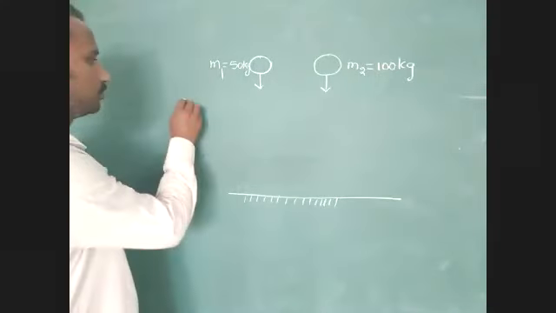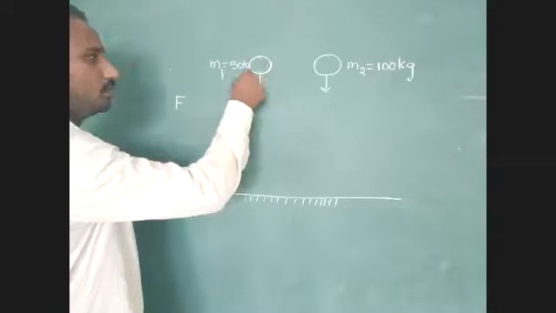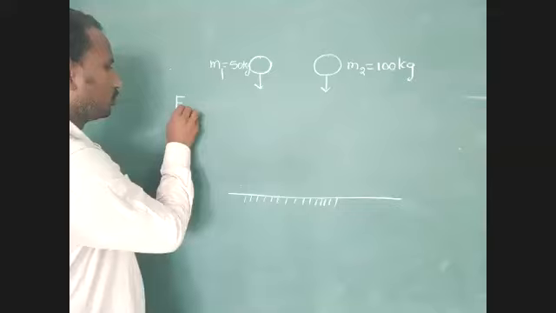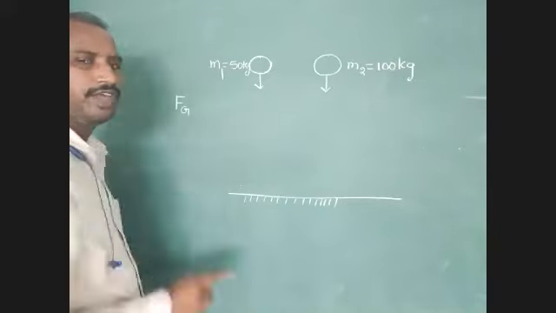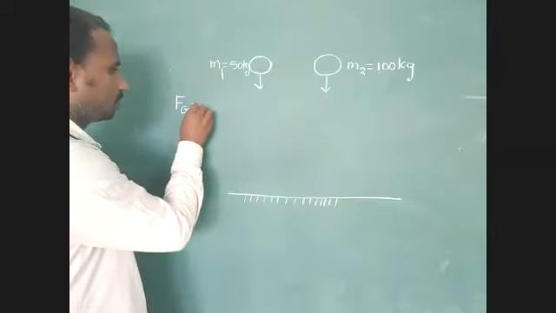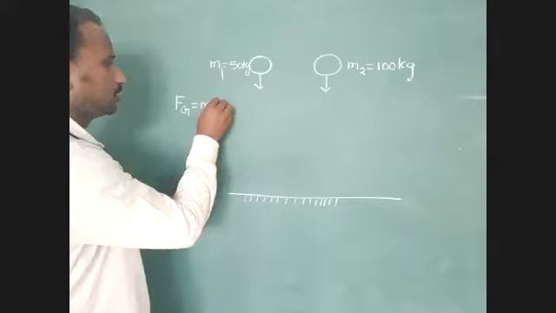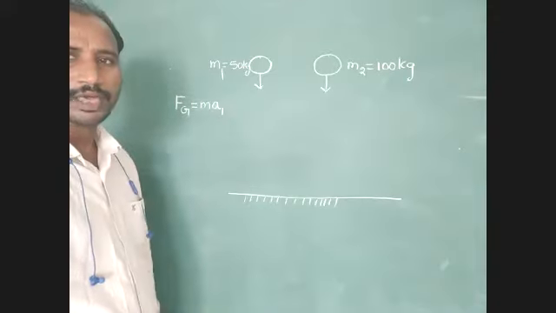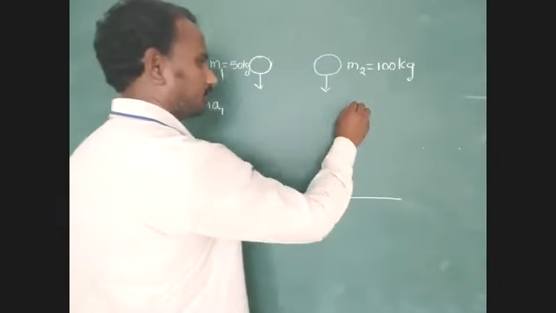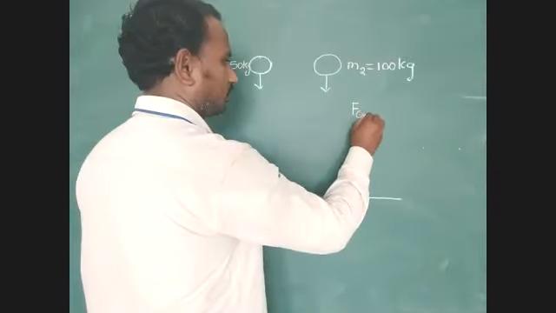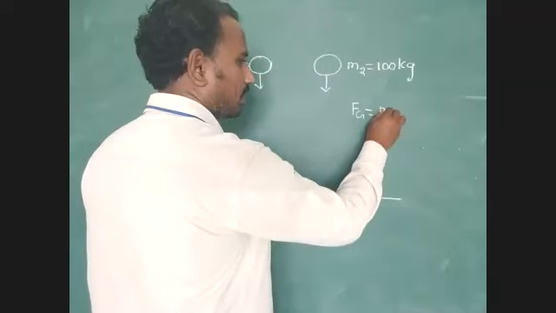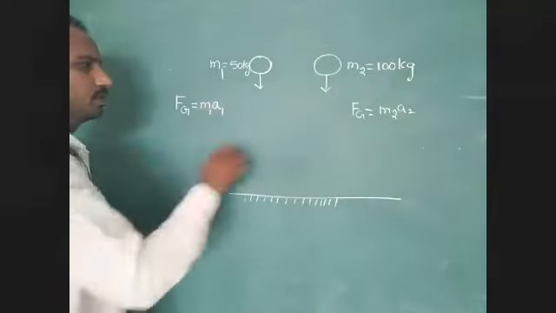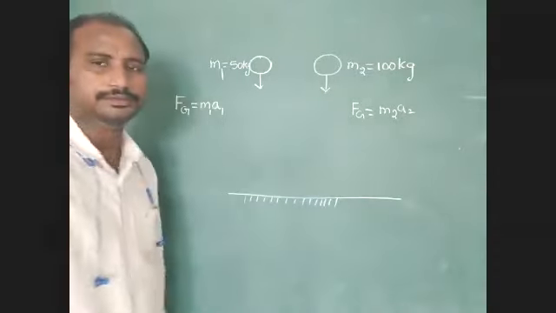What is the formula for force? Here, the body can experience gravitational force. Yes or no? This force is also called the weight of the body. Fg equal to mass into acceleration due to gravity. In the first condition we represent the acceleration as A1. In the second condition, Fg equal to mass into acceleration A2. Here Fg = M1 A1, and Fg = M2 A2.